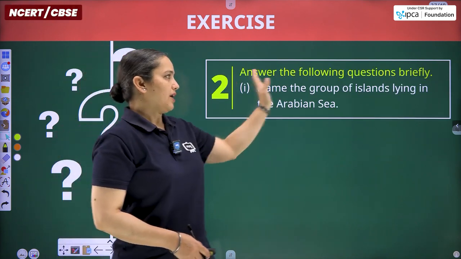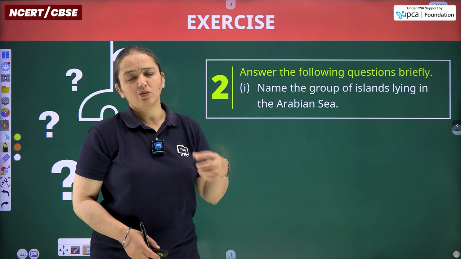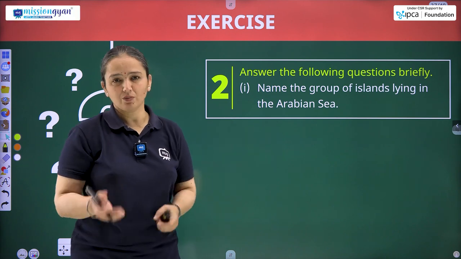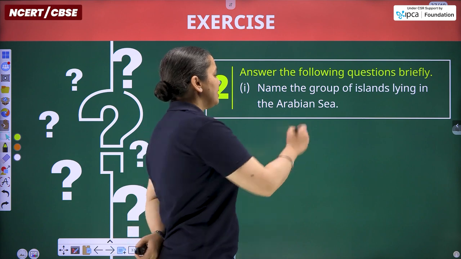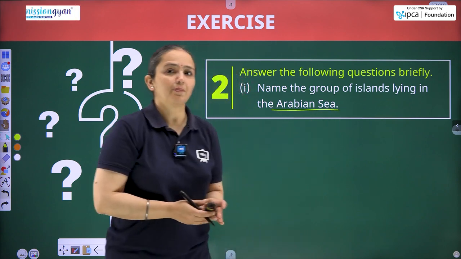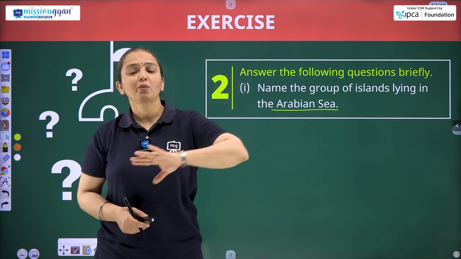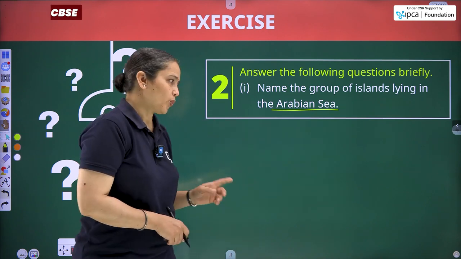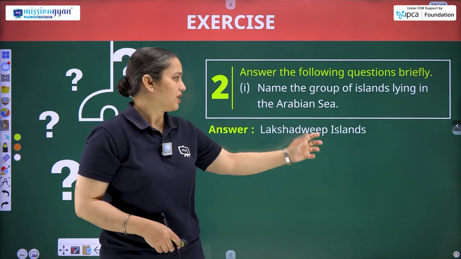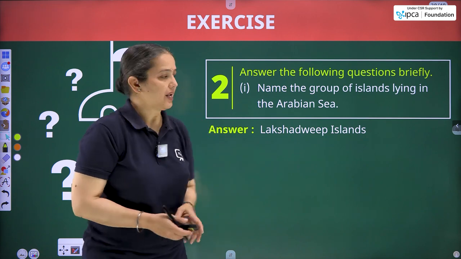Question number 2, answer the following. It comprises 1, 2 and multiple marks questions. Multiple means 3 or 5. Name the group of islands lying in the Arabian Sea. We are talking about the western water body, not the eastern water body of India. We are talking about the western part. So the water body comprises the Lakshadweep Islands.